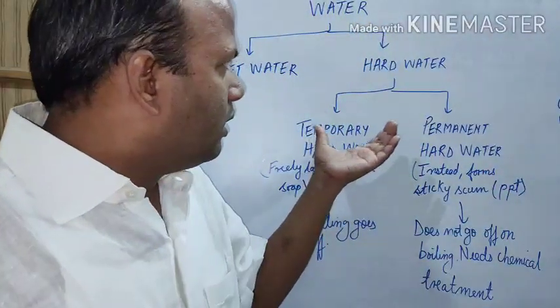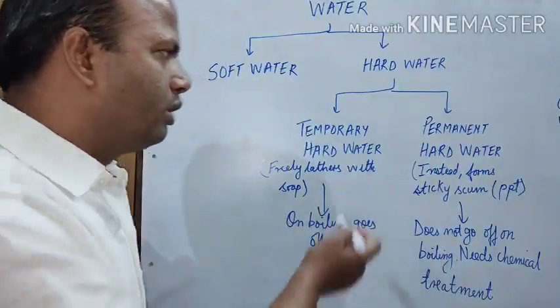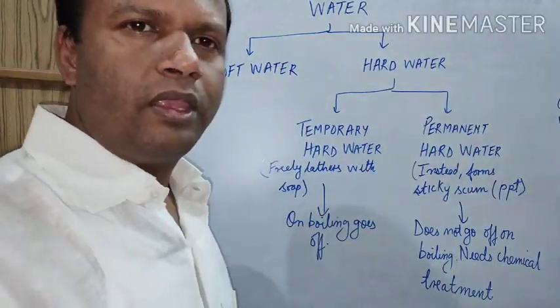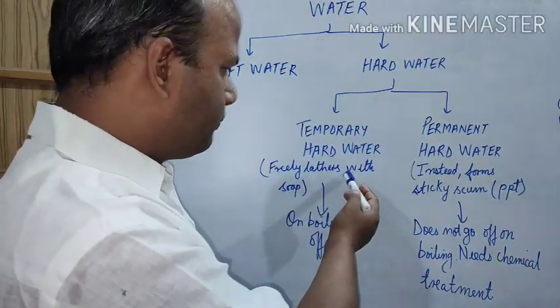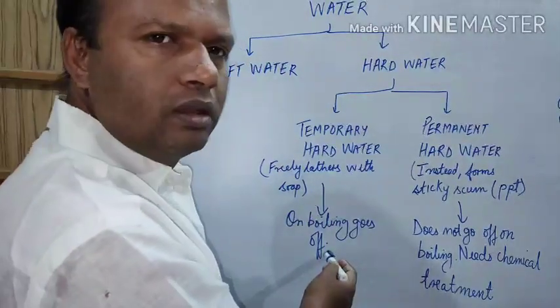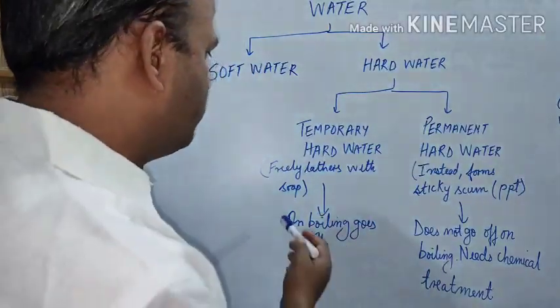They have been divided into temporary hard water and permanent hard water. Temporary hard water means the hardness is temporary. It can be removed on boiling; the hardness of that water will go away.